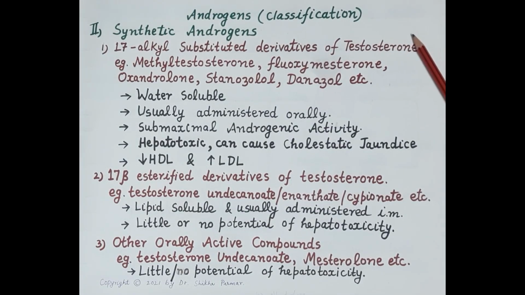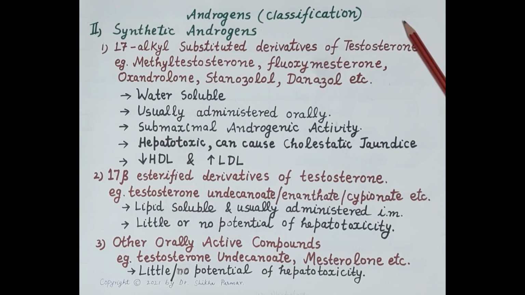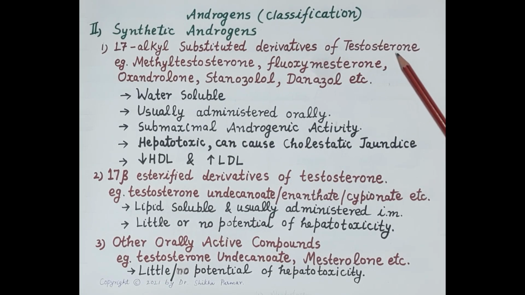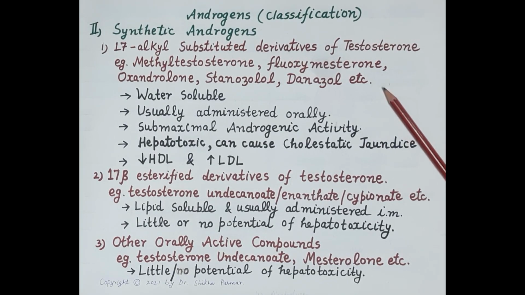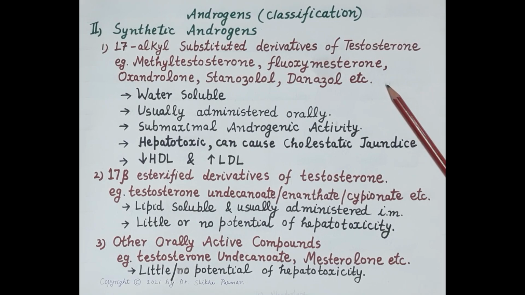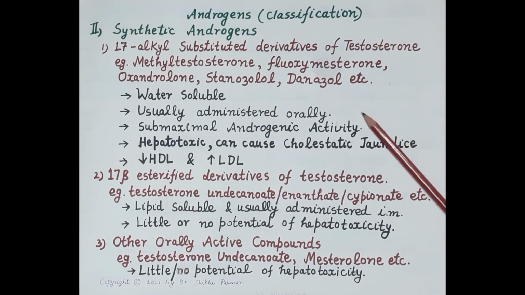Now, after natural androgens, let's talk about synthetic androgens. Testosterone derivatives have been developed to enhance intrinsic androgenic potency, prolong duration of action, and also to improve oral bioavailability of testosterone. The first type of synthetic androgens are alkylated androgens, and these are 17-alkyl substituted derivatives of testosterone, for example methyltestosterone, fluoxymesterone, oxandrolone, stanozolol, danazol, etc. These alkylated androgens are water soluble and thus they are administered orally. And these are less androgenic than testosterone and thus they exhibit subandrogenic action.